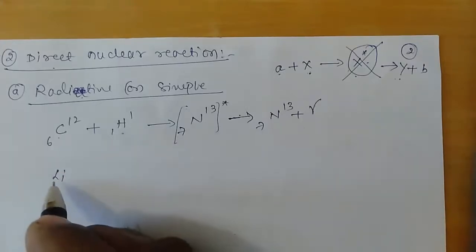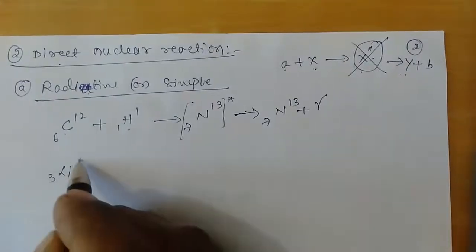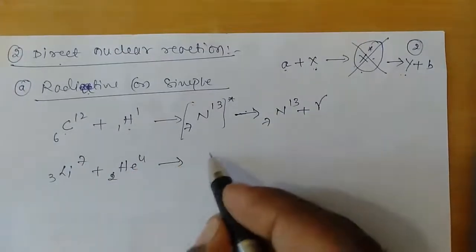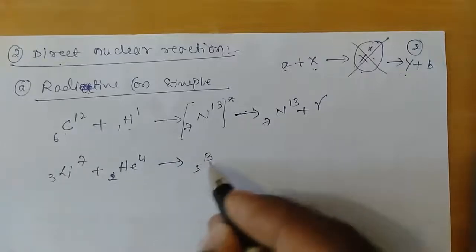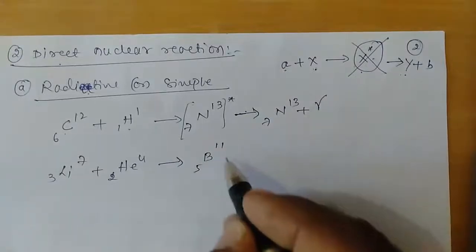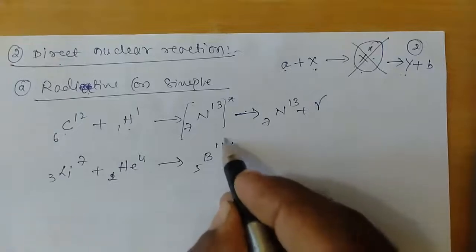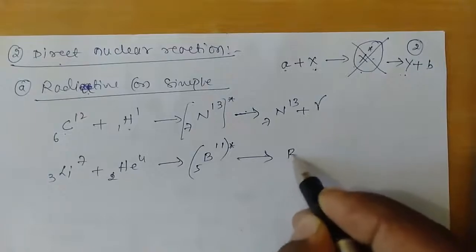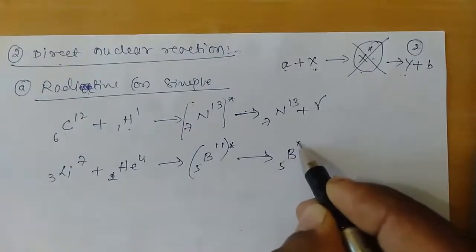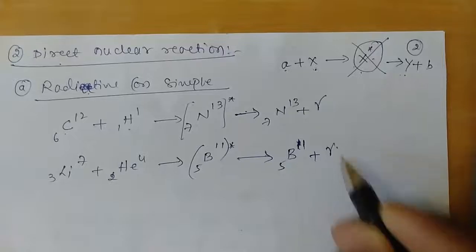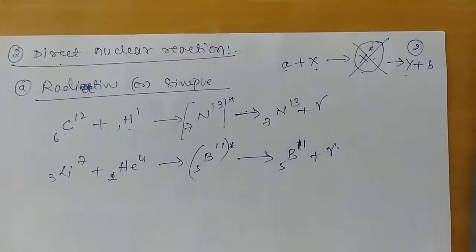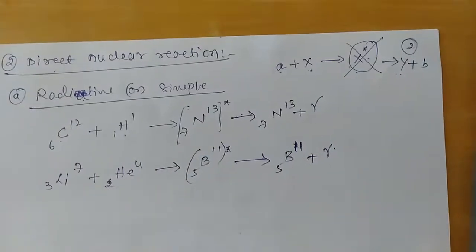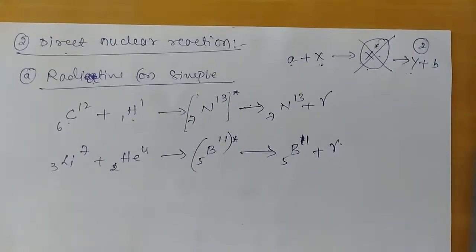Let us consider another example, lithium-7. If this absorbs or captures the helium nucleus, it directly gets converted into boron-11, which is in the excited state. This comes back to the ground state with the emission of a gamma. So this is what we call a radiative or simple capture nuclear reaction.